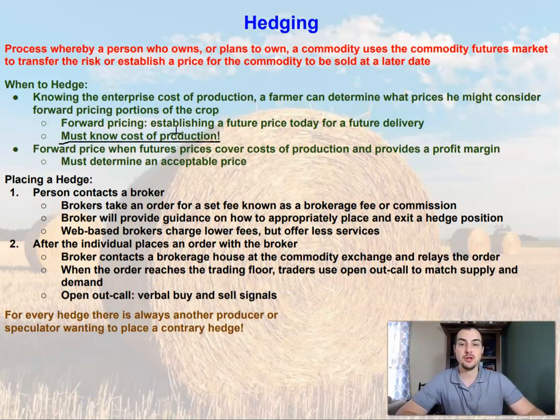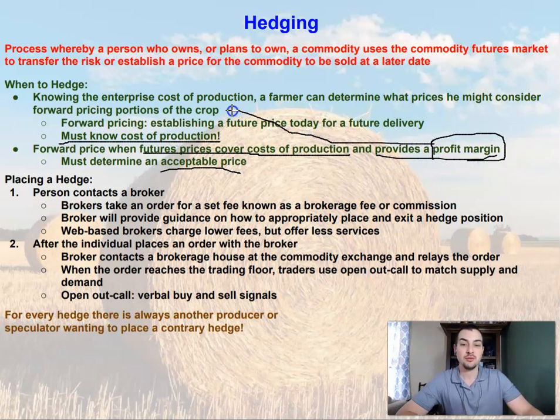You should always know the enterprise cost of production before you get in to start hedging, so you can understand what is an acceptable price. So you're going to hedge and you're going to forward price when these future prices cover cost of production and provide a small margin. And in order to determine what is a good or acceptable profit margin, you must know this enterprise cost of production.